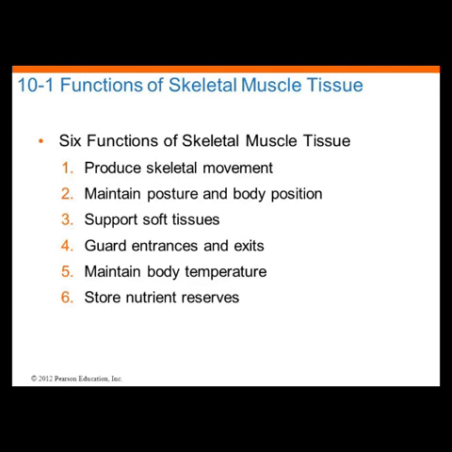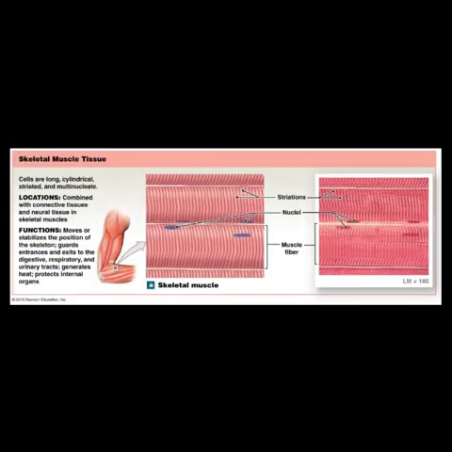Coming towards the skeletal muscle tissue, as you can see in the diagram, the internal structure of muscle tissue has striations, nuclei and muscle fiber. Cells of skeletal muscles are long, cylindrical, striated and multinucleate, combined with connective tissues and neural tissues in skeletal muscles. Its function is to move and stabilize the position of the skeleton. It guards entrances and exits of the digestive and respiratory tracts, generates heat, and it also protects internal organs.